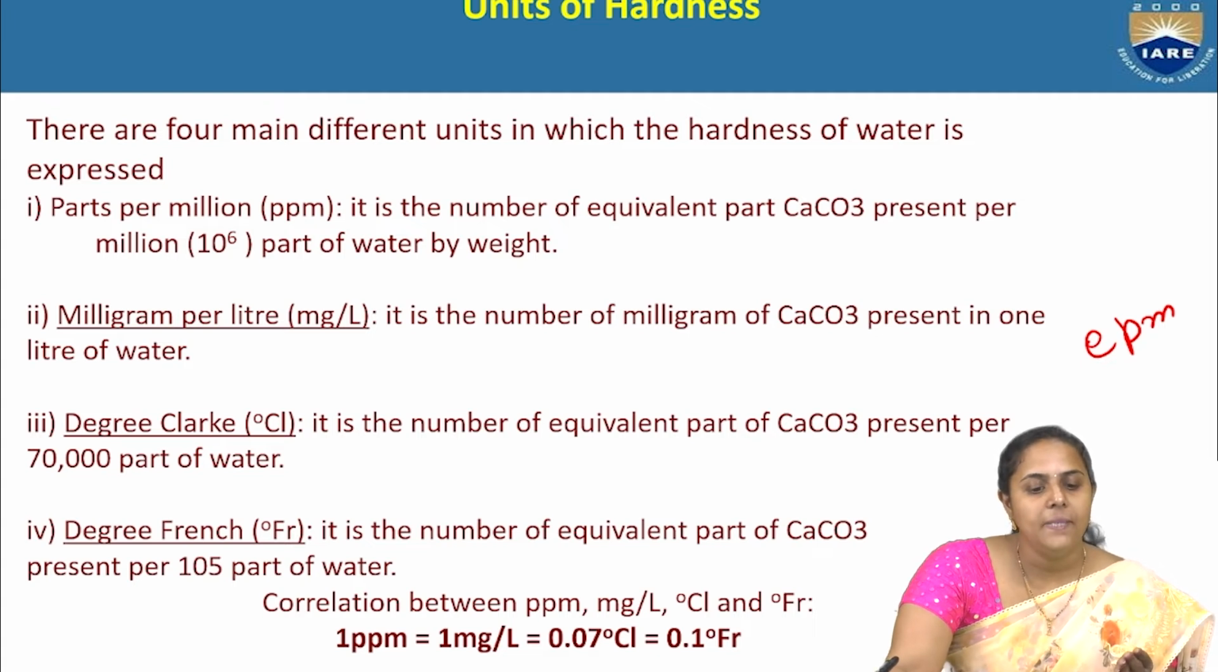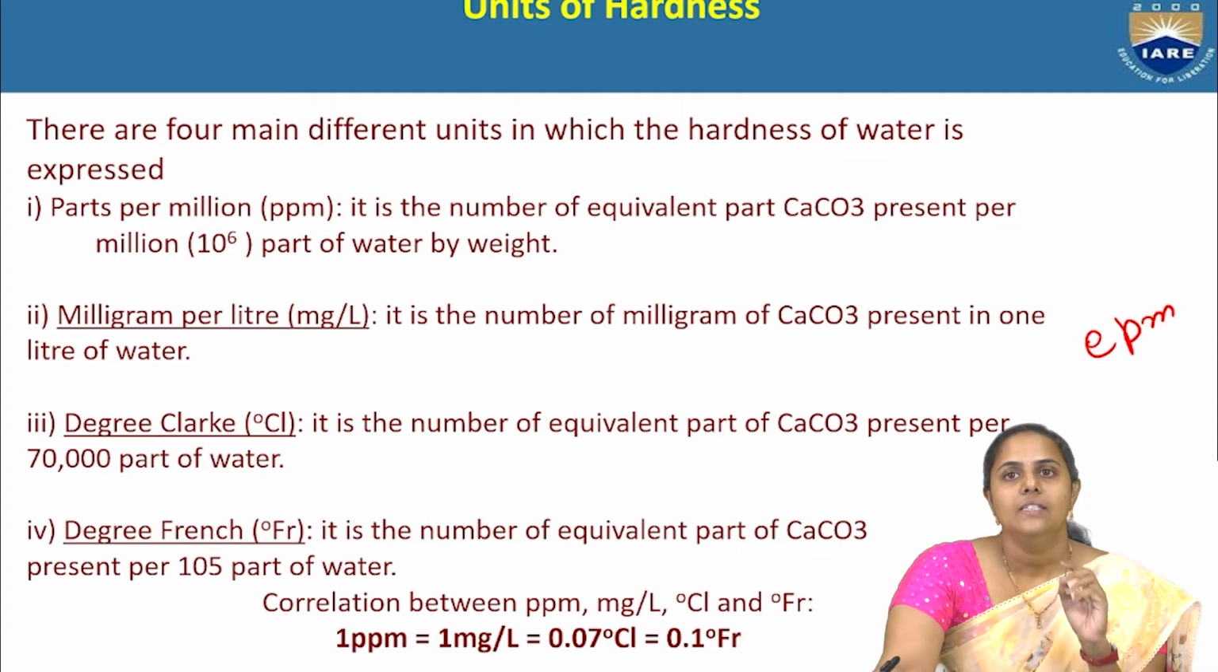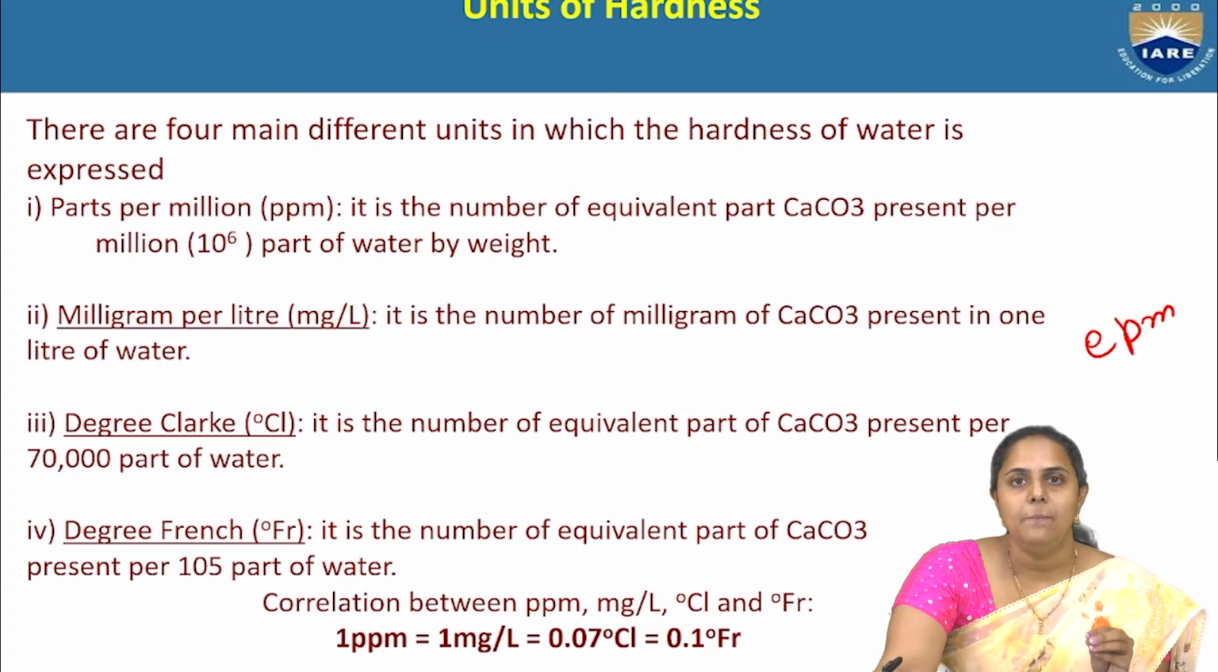Now see, ppm is one of the units mostly used to express hardness of water. Milligrams per liter is also used. So ppm is the number of equivalent parts of calcium carbonate present per million parts of water. ppm means parts per million. So the milligrams of calcium carbonate present in a million parts of water is termed as ppm.